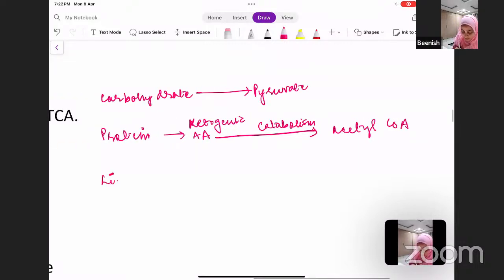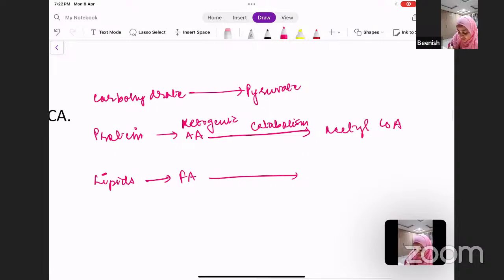And then you have lipids. Lipids, we've seen, give fatty acids, and the fatty acid on beta oxidation also gives what?